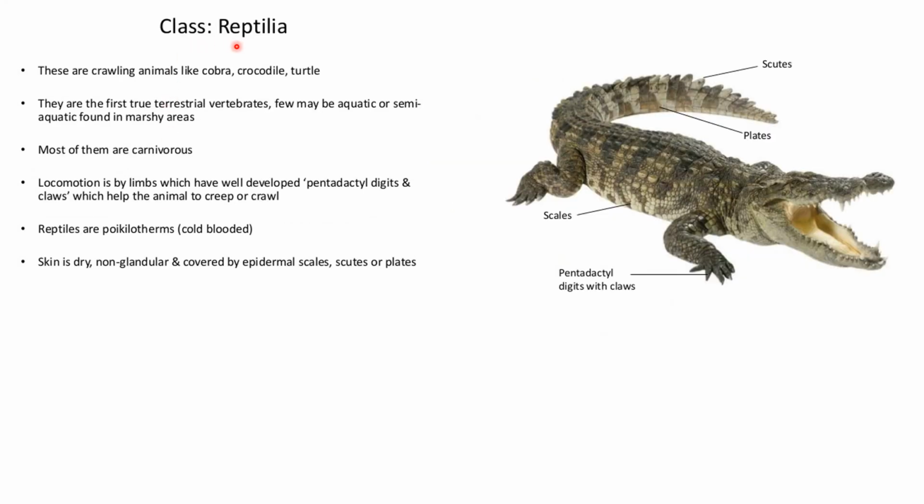Second class, which is Reptilia. So these are crawling animals like cobra, crocodile, turtle. These are the first true terrestrial vertebrates. Few may be aquatic and semi-aquatic, found in marshy areas. Most of these are carnivorous. Locomotion is by limbs which have well-developed pentadactyl digits, that means five digits, and claws which help the animal to creep or crawl. Reptiles are poikilotherms, that is cold-blooded. Skin is dry, non-glandular or covered by epidermal scales, plates, etc.